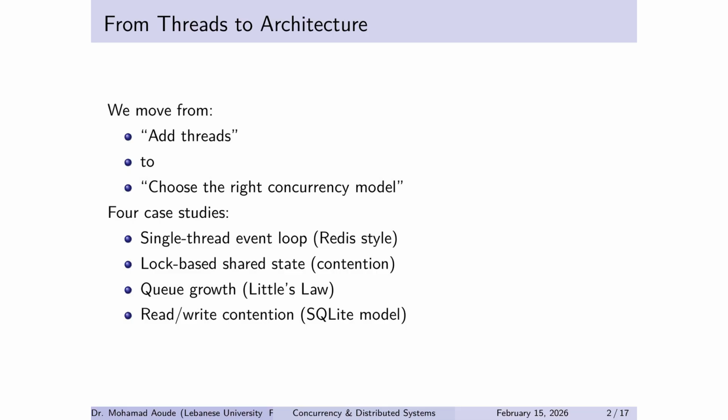Event loop: simplicity and predictability when work is tiny. Locks: correctness costs performance, and scaling stops. Little's law: queues are not bugs, they are math. Read-write contention: sometimes controlled serialization beats chaotic parallelism. So don't treat these as 4 random programs. Treat them as 4 personalities of systems.